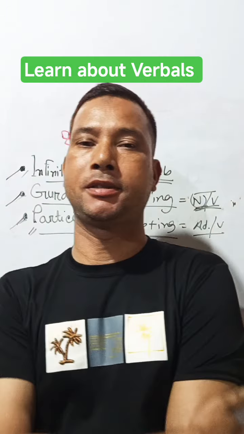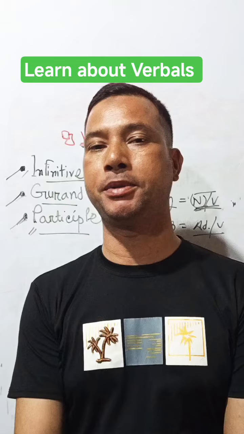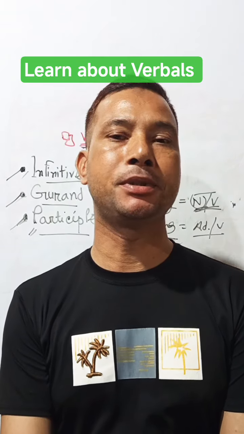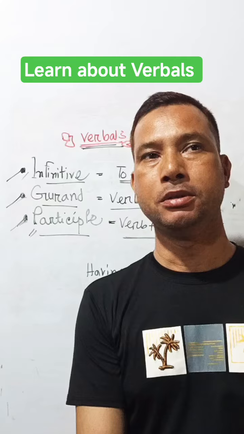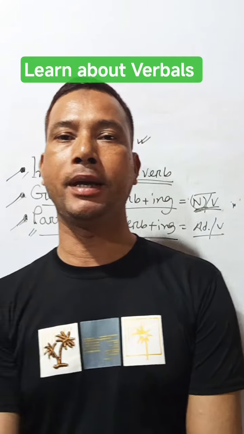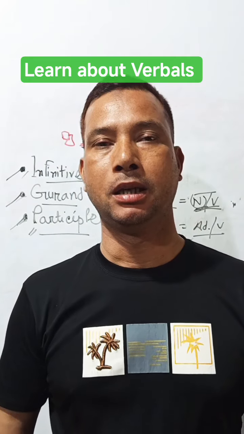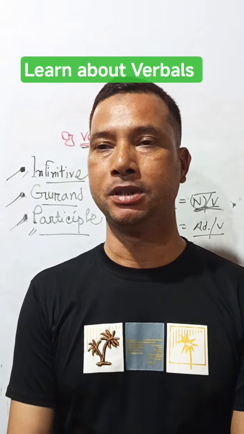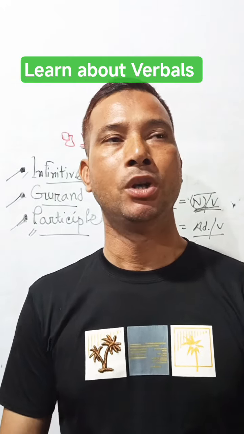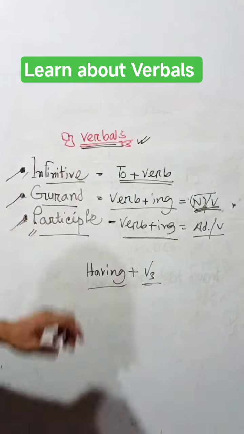Hello, dear students. Today I'll talk to you about the verbals, the very important items in English grammar. You know, verbals means when a verb works like a noun, adjective, or adverb. It's called verbals. There are three categories in verbals.